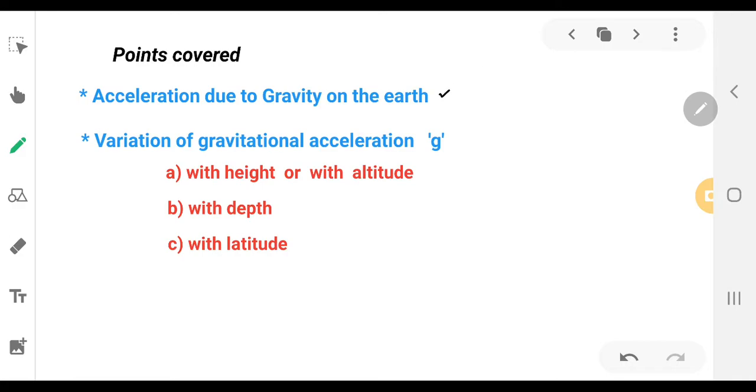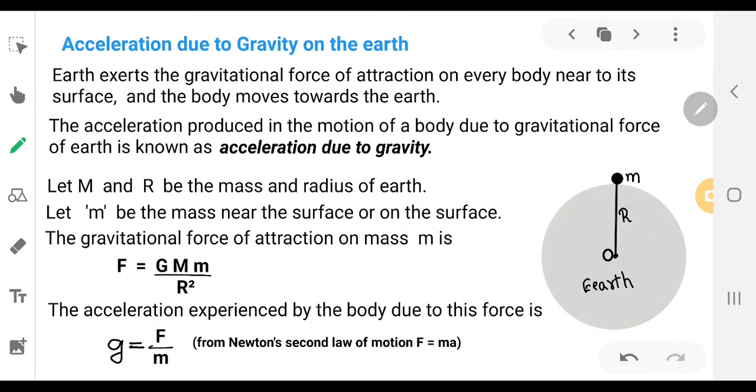acceleration due to gravity on the earth and how this acceleration due to gravity varies, on which all conditions its value is going to vary. So with respect to height above the surface, what will be the value of acceleration due to gravity? As you go below the surface of earth, how the g value is going to change, and with latitude, what will be the value of acceleration due to gravity. So first we shall see what is acceleration due to gravity.